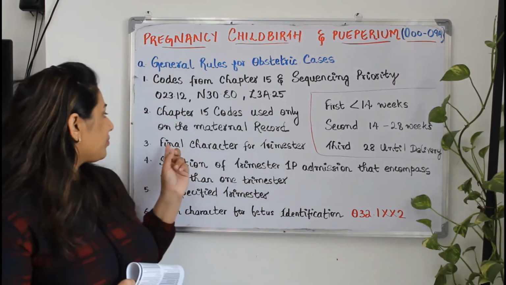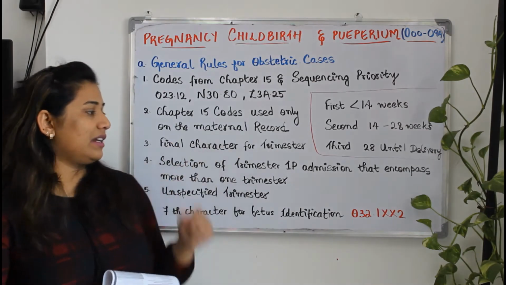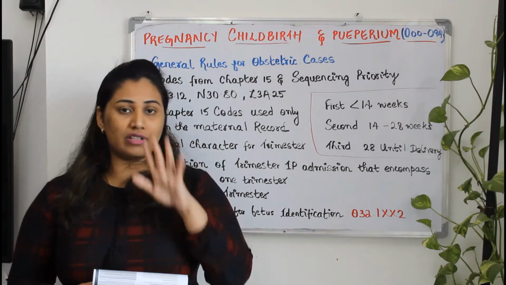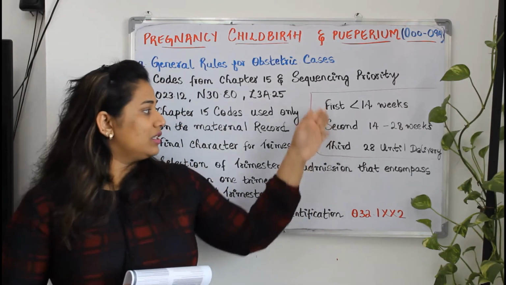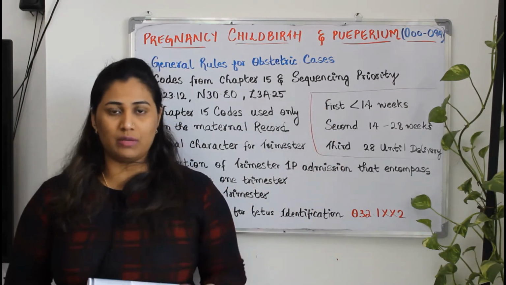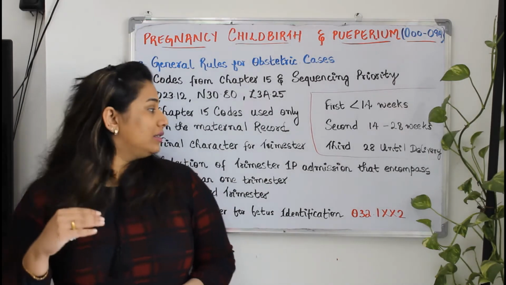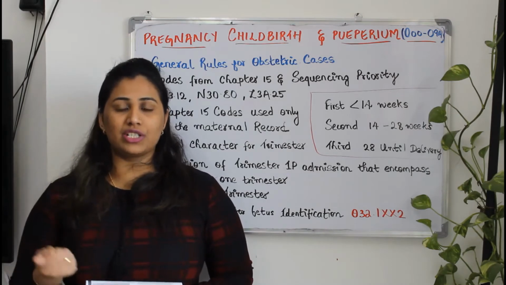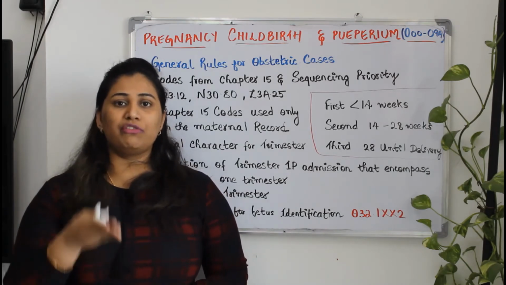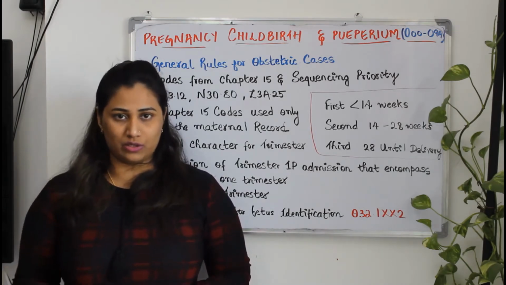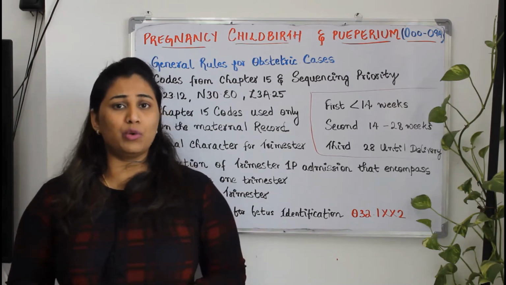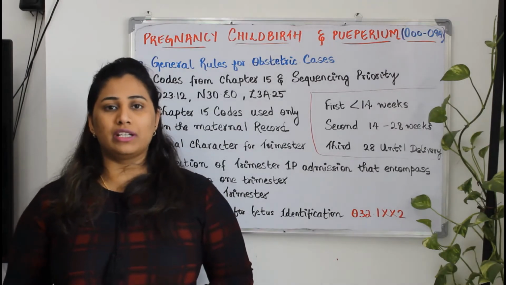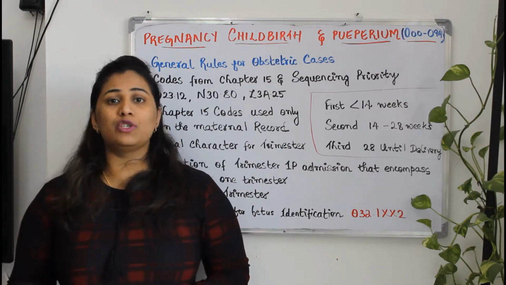Okay. And the third guideline is final character of the trimester. In the final character, how you will choose the trimester, I have already explained you. This should be the criteria for choosing your trimester. In this third guideline, final character of trimester, there are specific conditions which occur before 20 weeks, after 20 weeks and up. Here the scenario they have given is late vomiting in pregnancy. Late vomiting in pregnancy means it is considered as after 20 weeks.